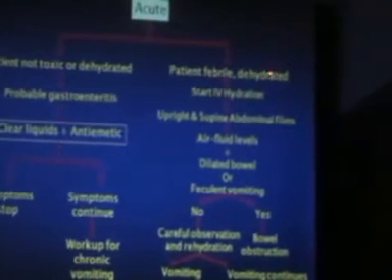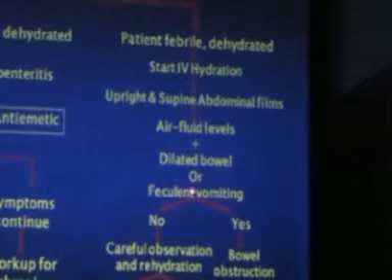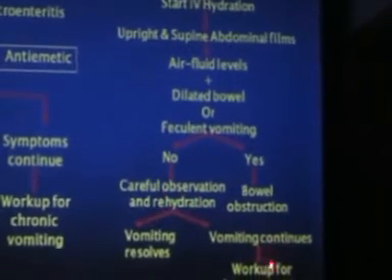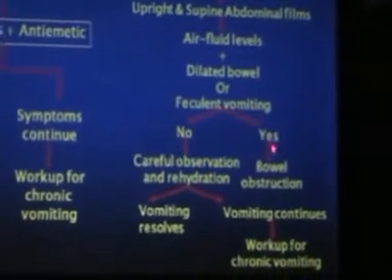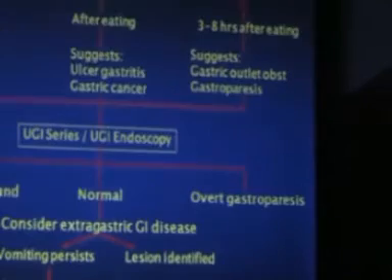If the person is febrile and dehydrated, start IV fluids. Do a plain X-ray abdomen and find out whether there's an air fluid level, obstruction or no obstruction. Find out any gastric outlet obstruction or malignancy. If you find no obstruction, continue your treatment. If the vomiting does not stop, work up for chronic vomiting. Or if you find obstruction, refer to a surgeon and try to rule out the surgical causes.